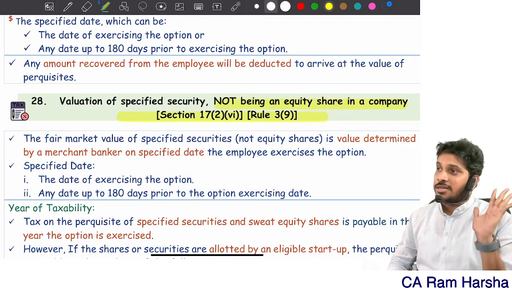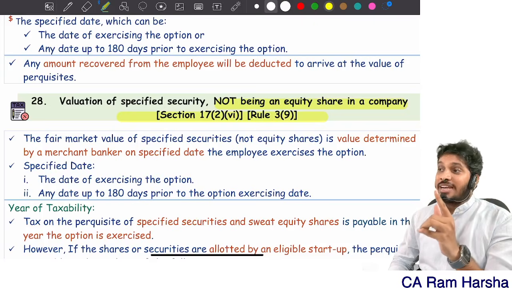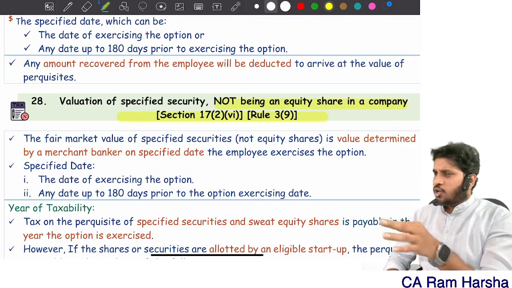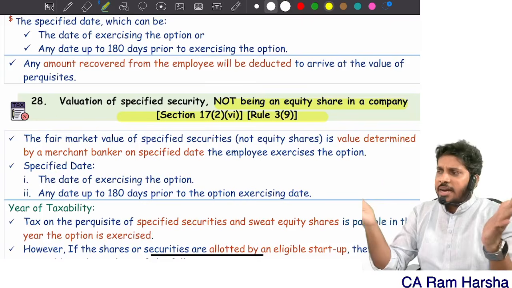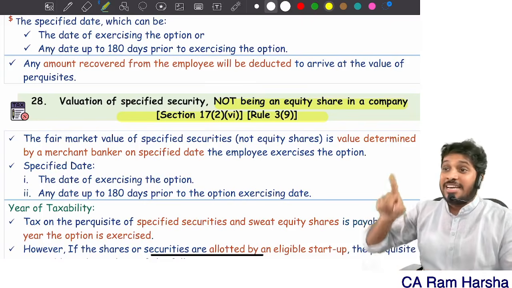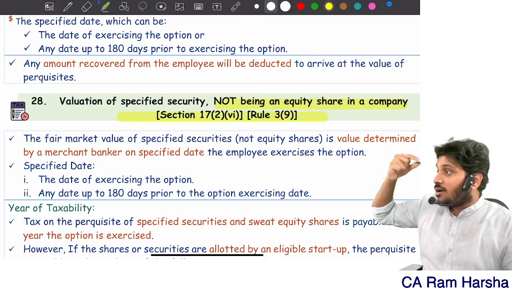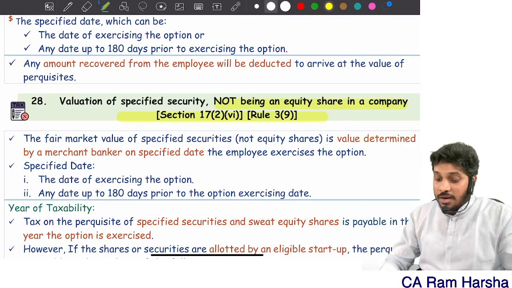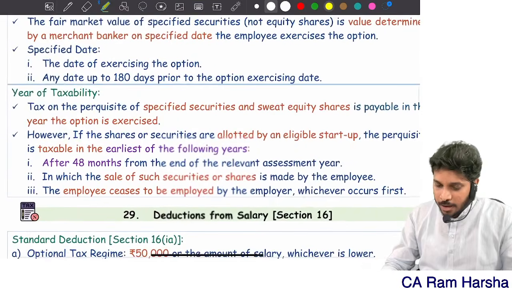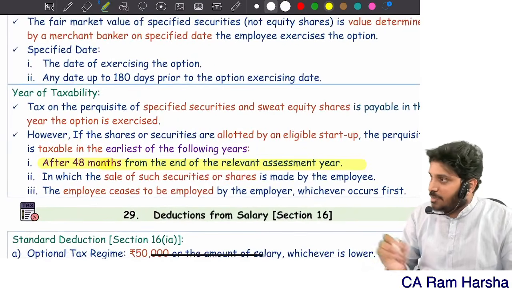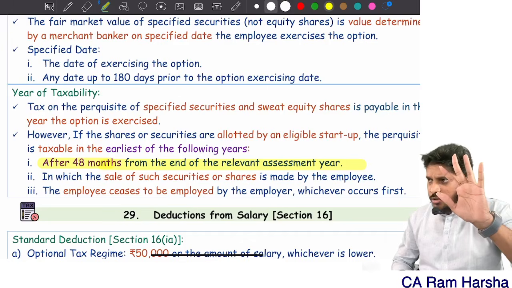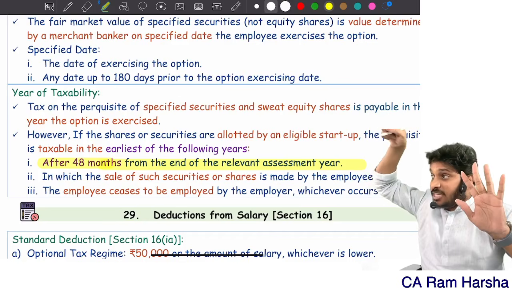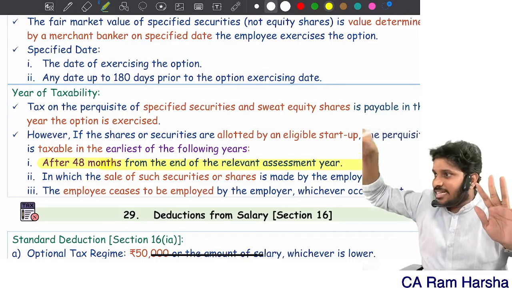That much is perquisite. But the year of taxability will be different. Generally, whenever you exercise the option, at that time you get allotment of shares, and the market value is taxable. But if you are getting ESOP from an eligible startup, then taxation is deferred. Taxation is deferred to when? After 48 months it will be taxed. For which year you got? Assessment year, check out. After 48 months from the end of the assessment year, that previous year will come, right? Exactly that year it is taxable.